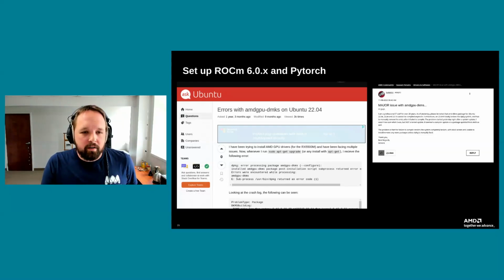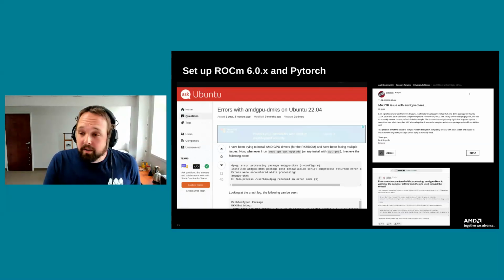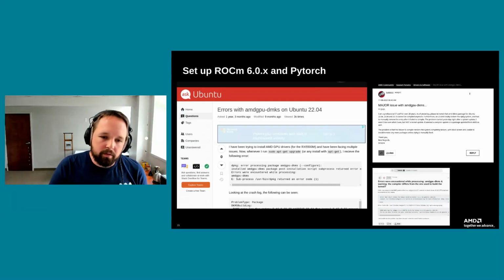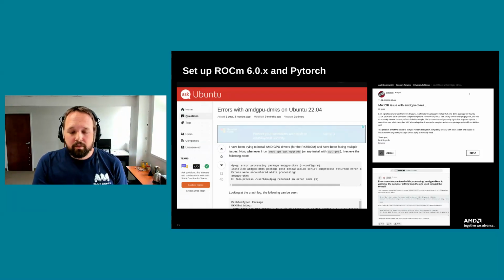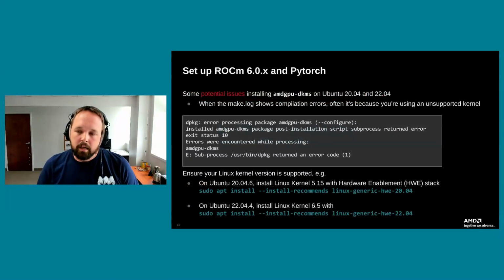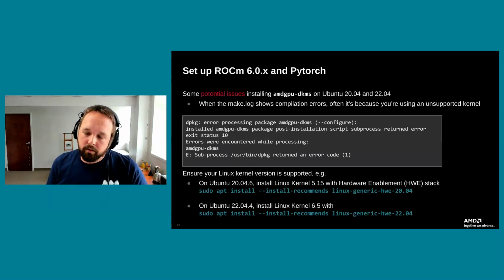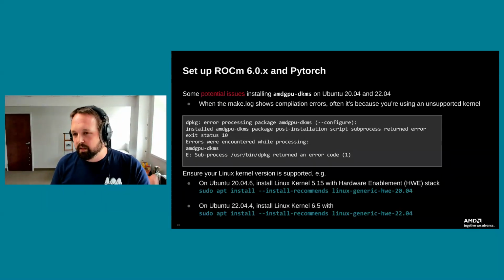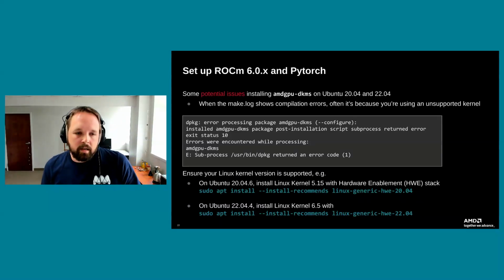There's another spot here now on the AMD forums where this has occurred. Another one, there's a compiler mismatch between the kernel and the AMD GPU DKMS driver build. All of this points to, in every single case, folks just did not make sure that their Linux kernel was actually supported. Even right now, if you were to go download Ubuntu 22.04 from Ubuntu's site, the Linux kernel that comes with it is not the Linux hardware enablement stack, which would put the Linux kernel in this sort of unsupported state for ROCm specifically.